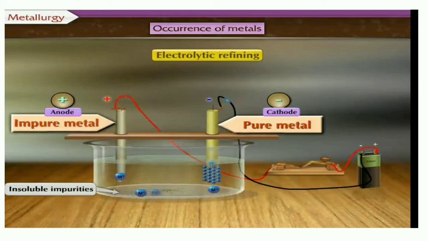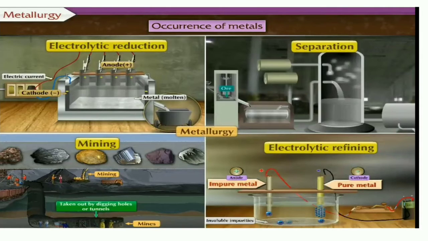So easily from the cathode you can remove this pure metal. So for the occurrence of metals, we have to concentrate on the metal, and there are some of these processes. First is the mining, then the separation, then the electrolytic reduction, and again the refining, getting the pure metal back.